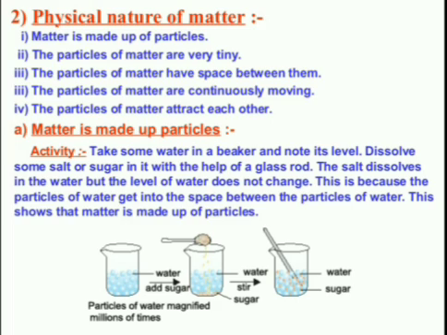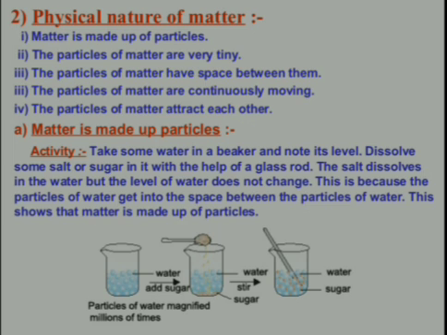First, matter is made up of particles. Second, particles of matter are very tiny. Third, particles of matter have space between them. Fourth, particles of matter are continuously moving. Fifth, particles of matter attract each other.